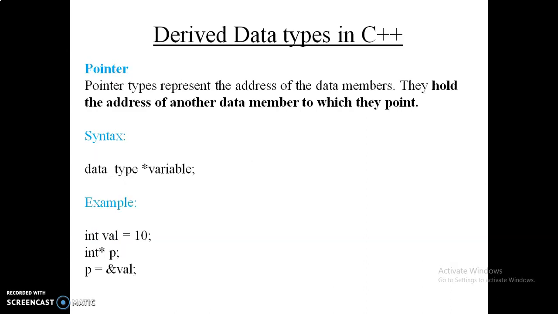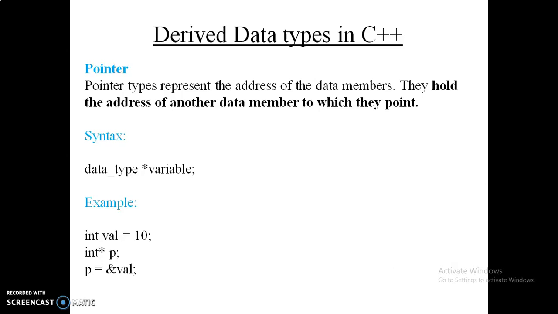Okay, last, that is pointer. A pointer is a variable that is used to hold the address of another data member which it points to. Means it is used to store or hold the address of another variable. That is nothing but the pointer. Pointer we have also used in C. So the syntax is data type, and star, then you write the variable.